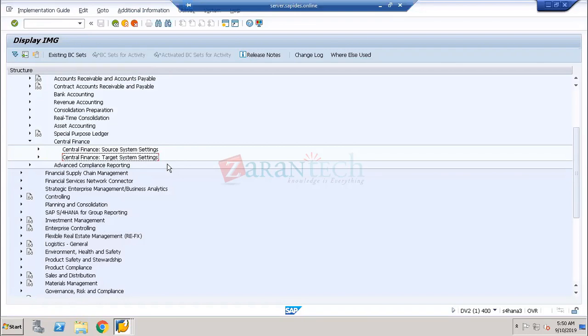But I have to do some settings in the source system. What notes have to be applied? First of all, everybody will make you understand the settings in the source system, but what are all the notes that should be applied? Different types of notes are available.